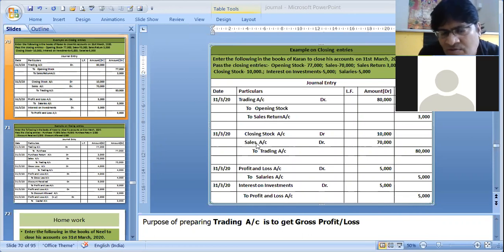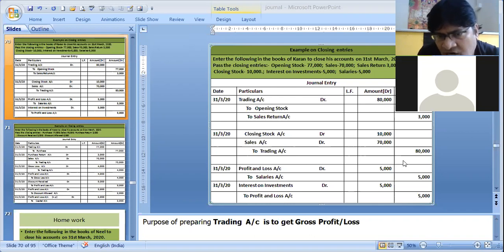Similarly, sales, when we made cash or debtors to sales, was credited before. Now we are closing them. So in closing them, we are debiting them. So sales account debit to trading account. Similarly, closing stock is debited in order to close it in the trading account. If you notice over here, students, our trading account debit is 80,000, and trading account credit is also 80,000. That means there is no gross profit, no gross loss. Coincidentally, our expenses are equal to our income.